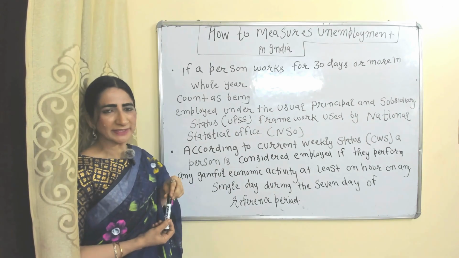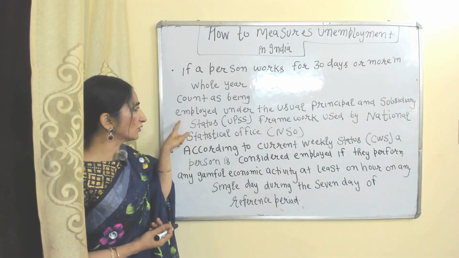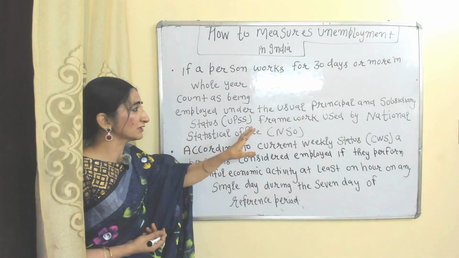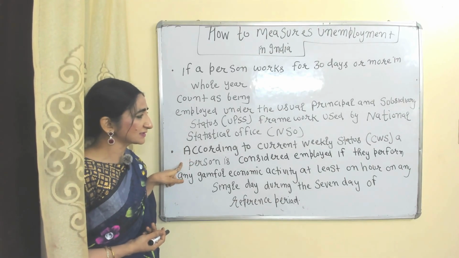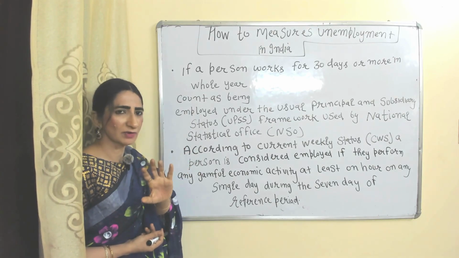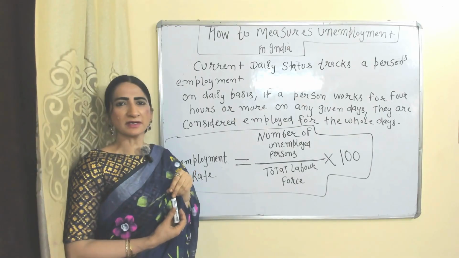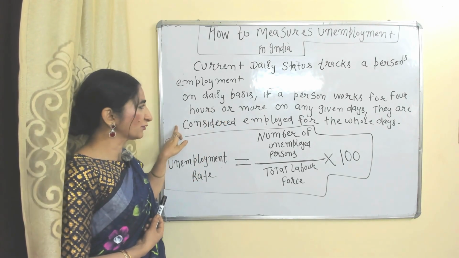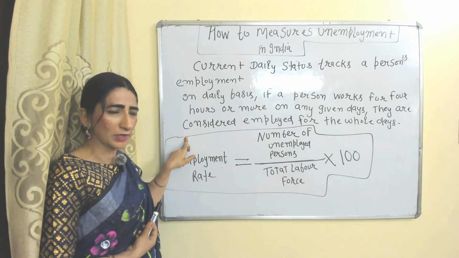How to measure unemployment in India? If a person works for 30 days or more in the whole year, they are counted as employed under the usual principal and subsidiary status. This is the framework used by the National Statistical Office. According to current weekly status, a person is considered employed if they perform any gainful economic activity for at least 1 hour on any single day during the 7 days of the reference period. Current daily status tracks employment on a daily basis. If a person works for 4 hours or more on a given day, then they are considered employed for a whole day.